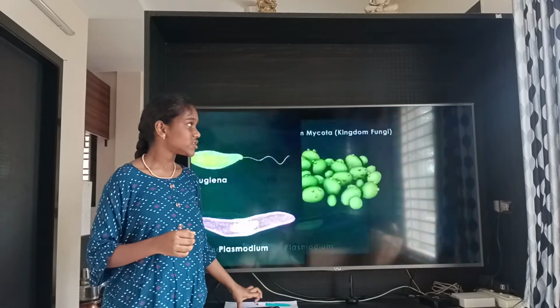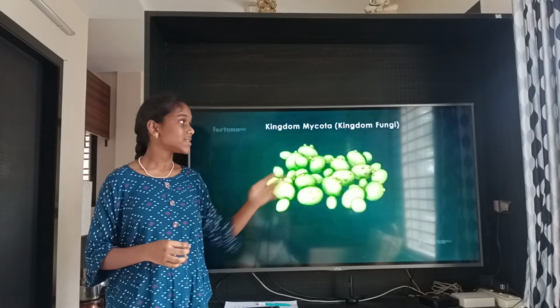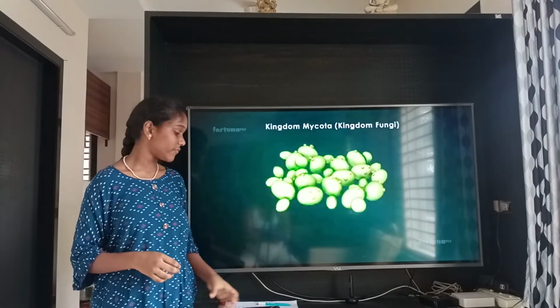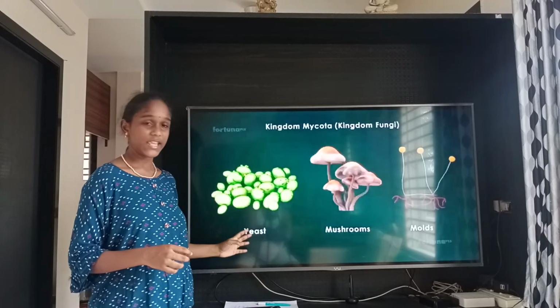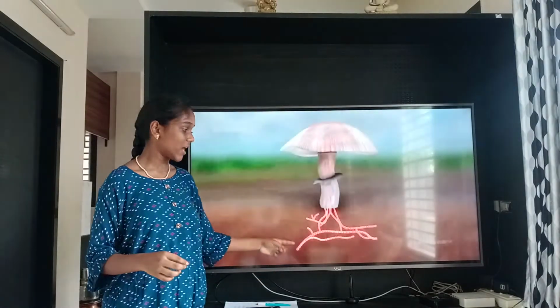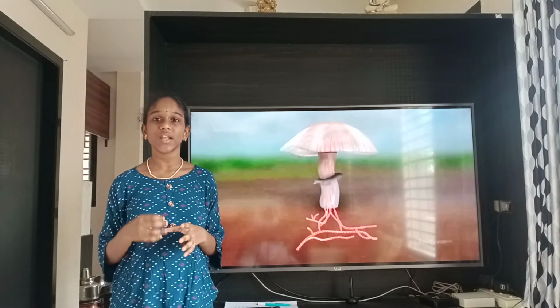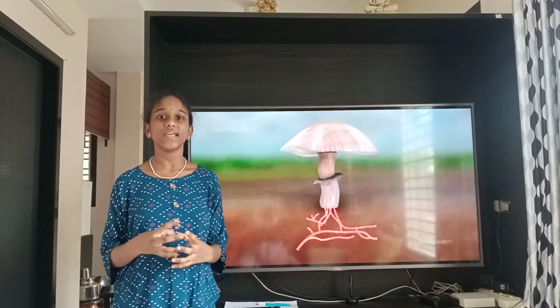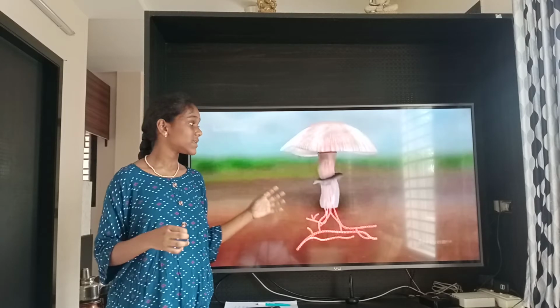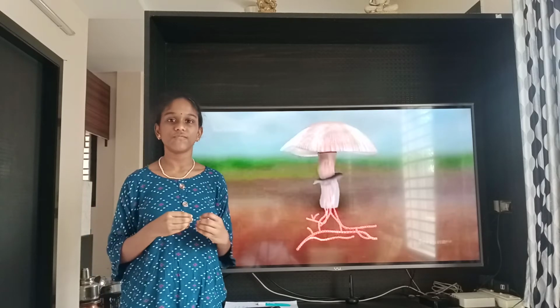And now let's check out the third kingdom, called Kingdom Mycota, also known as Kingdom Fungi. The members of this Kingdom Fungi are yeast, mushrooms and molds. This Kingdom Fungi has thread-like structures called hyphae. These hyphae turn the rotted food into liquid form and then absorb it, and then this Kingdom Fungi will get nutrition. It means it can get food.